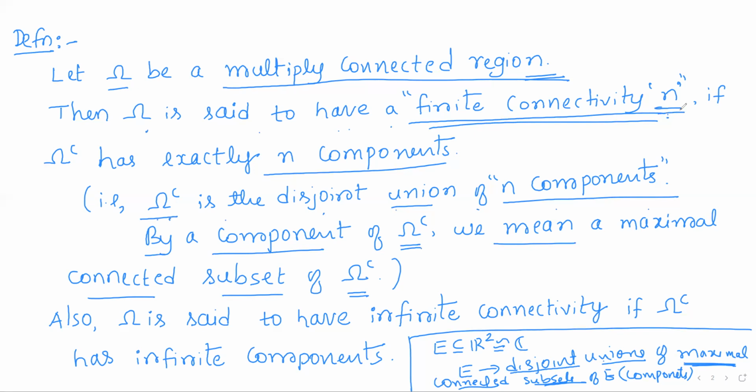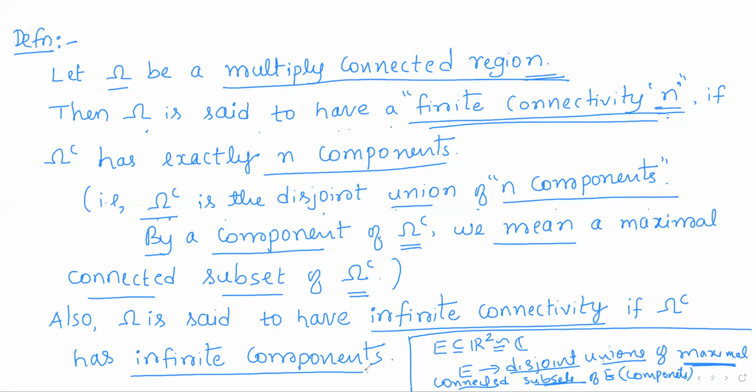Also, omega is said to have infinite connectivity if omega complement has infinitely many components. When representing omega complement as a disjoint union of its components, if we find infinitely many components, then omega is said to have infinite connectivity.